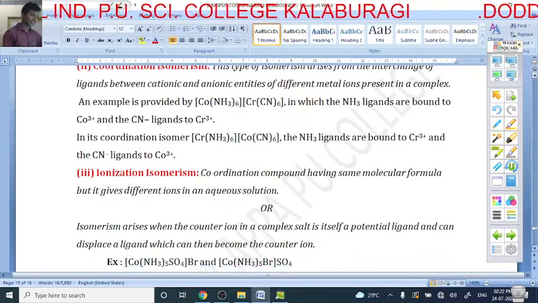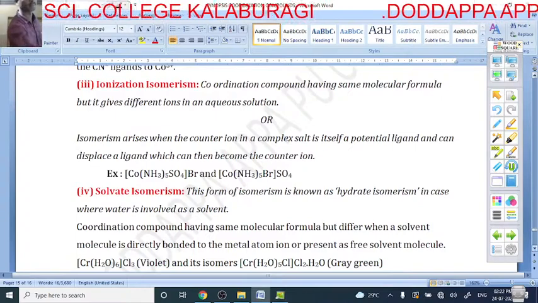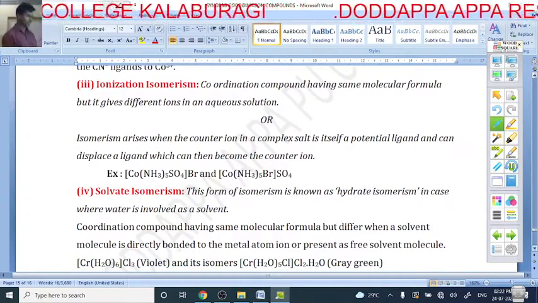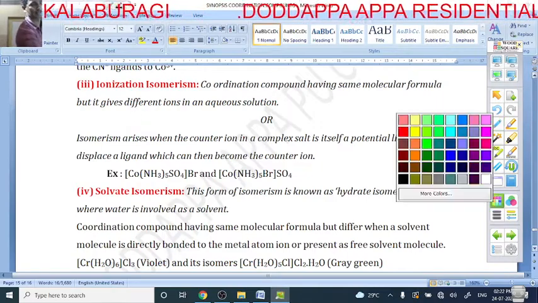Next is ionization isomerism. Okay, my dear students, what is this ionization isomerism? So here what happens, I can discuss here.